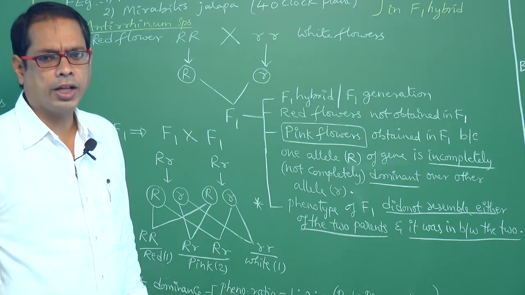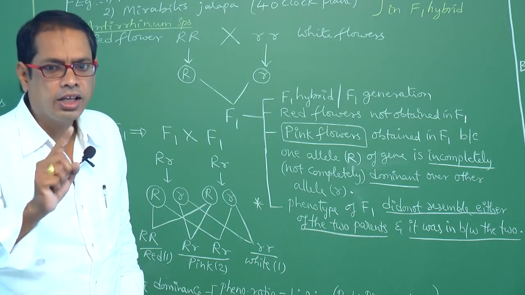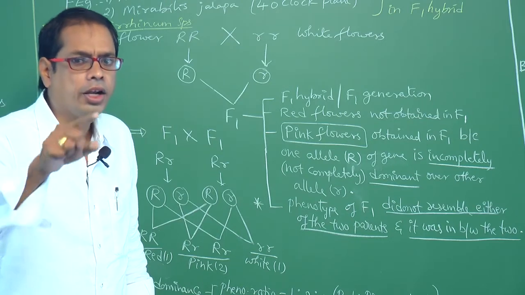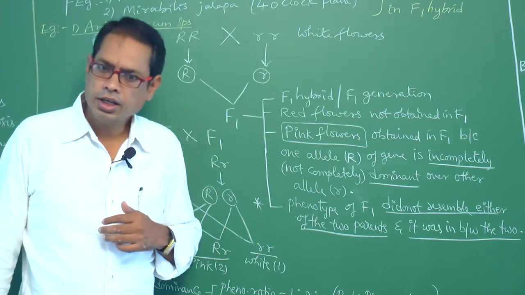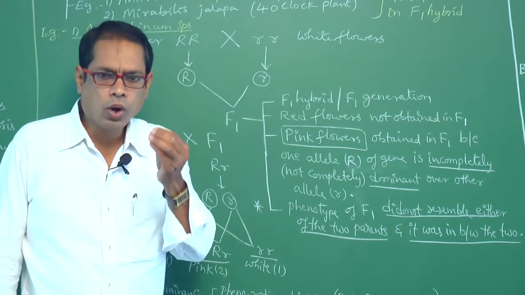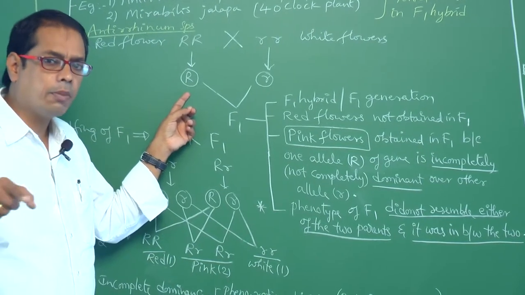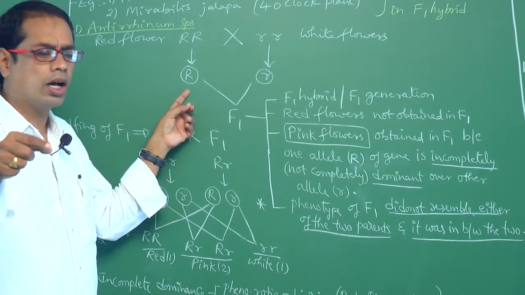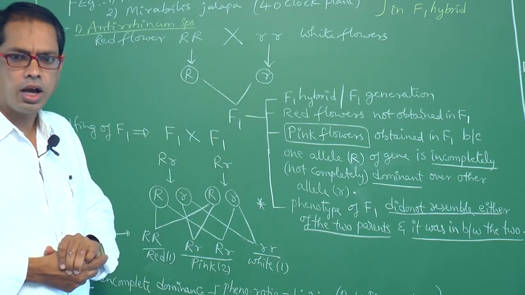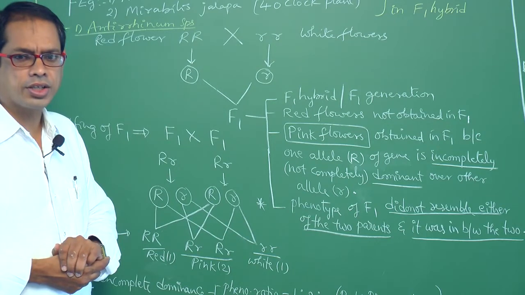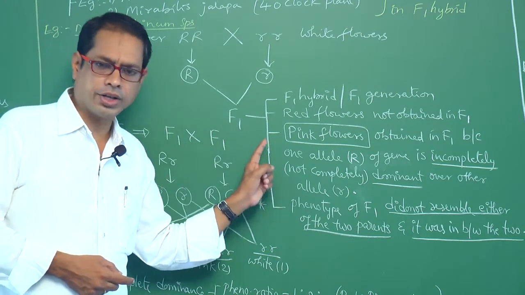What is the reason for obtaining pink flowers? Because one allele is incompletely dominant over the other allele. See, what is the subheading? Incomplete dominance. So one allele, capital R, is incompletely dominant over the other allele, small r. This is the reason for obtaining pink flowers in the F1 generation. This is very, very important, my dear students.